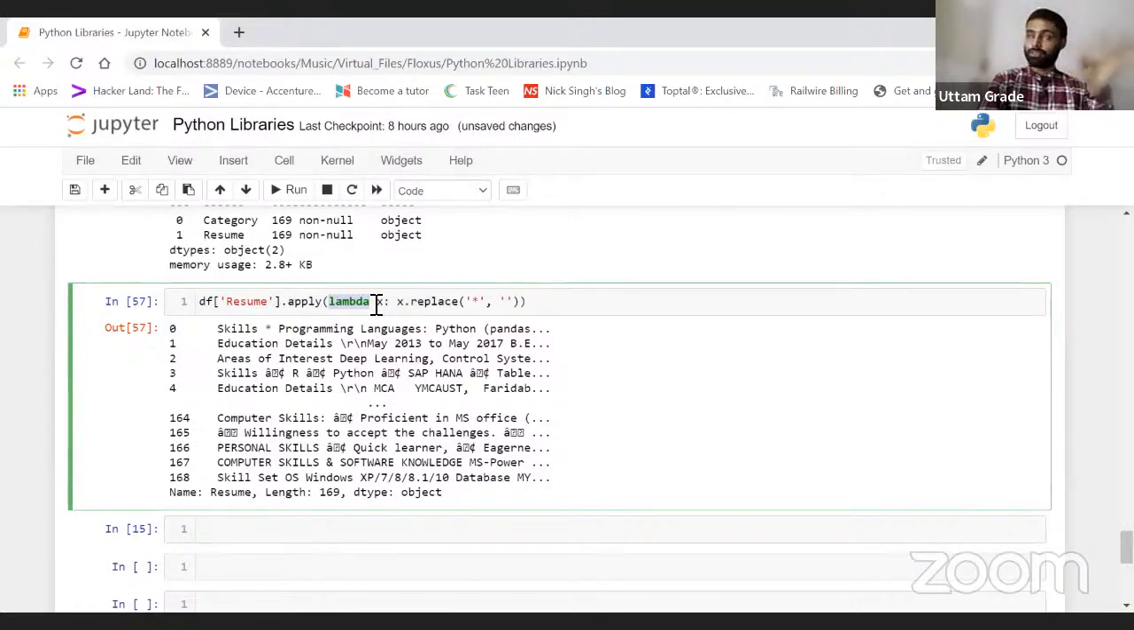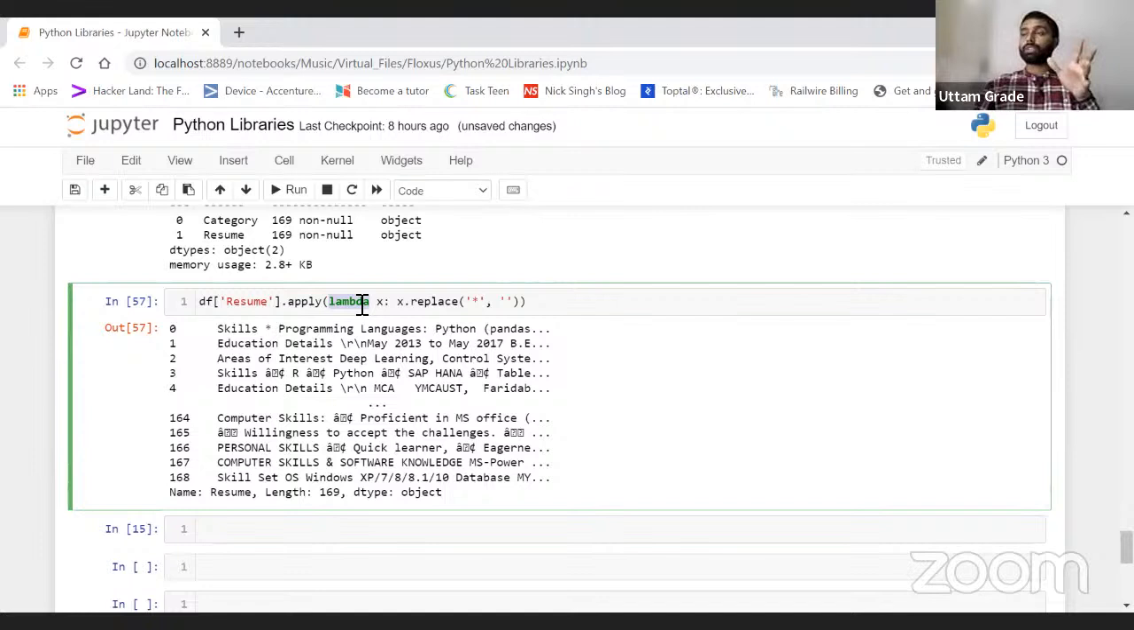Lambda is a function of Python which will pick up one value of a data frame at a time, like the way a for loop works. Yesterday we basically talked about the for loop.